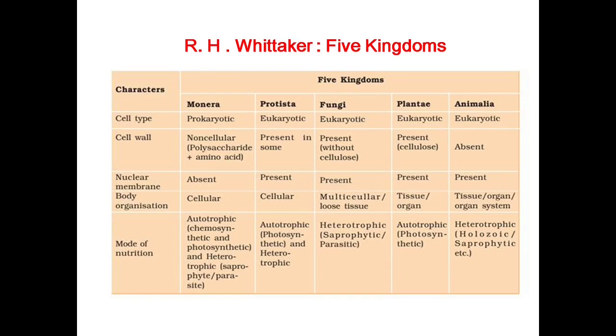Whereas in kingdom Animalia, the cells are eukaryotic, cell wall is absent, nuclear membrane is present, the body organization is advanced, that is, tissues form organs and organs form organ systems, and mode of nutrition is heterotrophic. It depends upon others for food. It may be holozoic, taking food into their body, or saprophytic, taking food by decay and decomposition. So these are the different characters of all the 5 kingdoms.